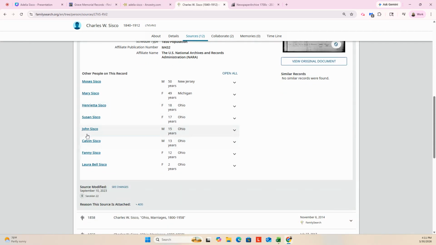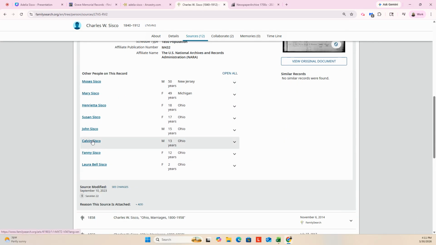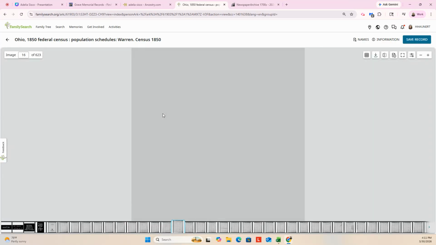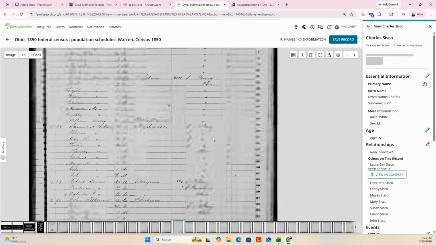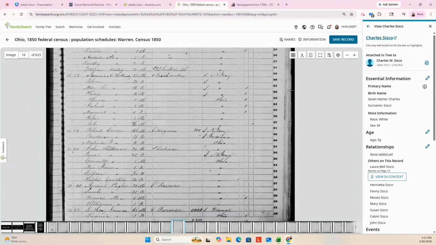Oh, and look who we have here, Calvin. And ages are a little bit different, but that's not a surprise with a census. So Calvin, I don't think it's going to tell us on this particular one, but my guess is going to be brother.